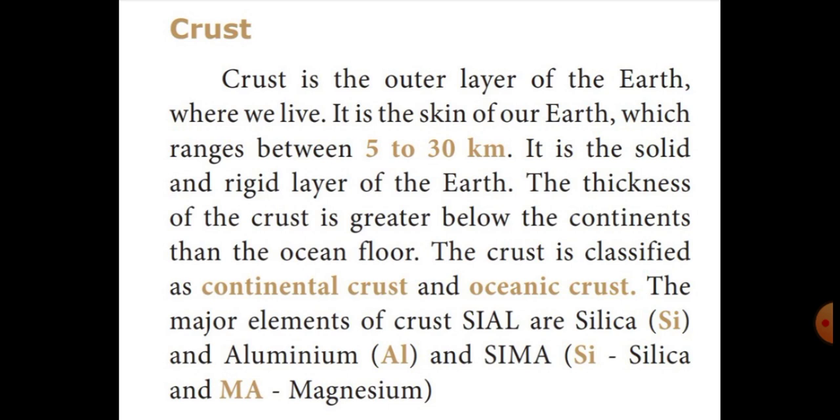Continental crust is made up of Cl. Cl means the material of the upper part of the earth crust. What is meant by Cl? Cl means the material of the upper part of the earth crust.